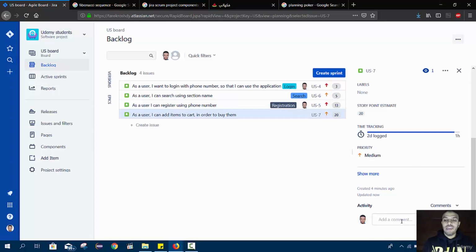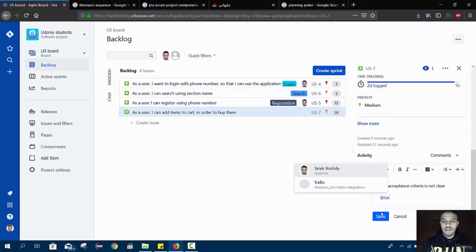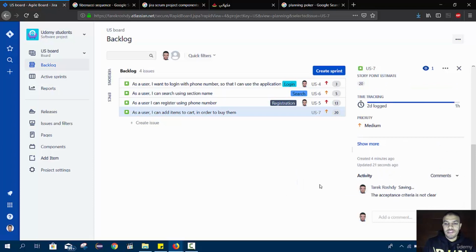Of course, we as a team can comment on this user story. I can say, for example, the acceptance criteria is not clear, and I can tag Tariq, the admin, or any person. Save.